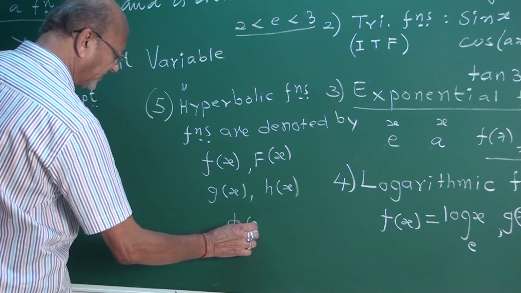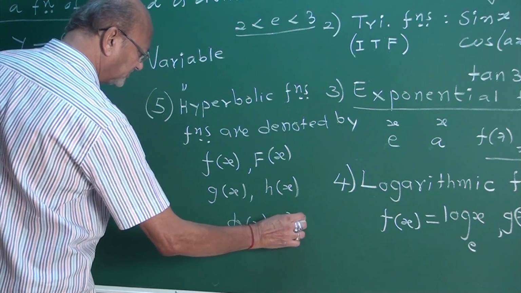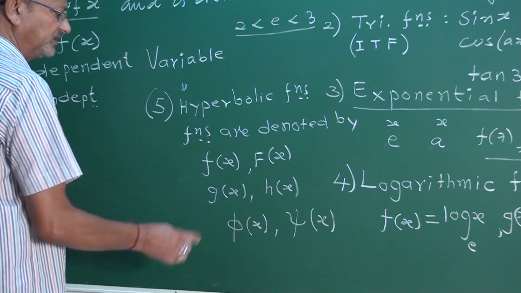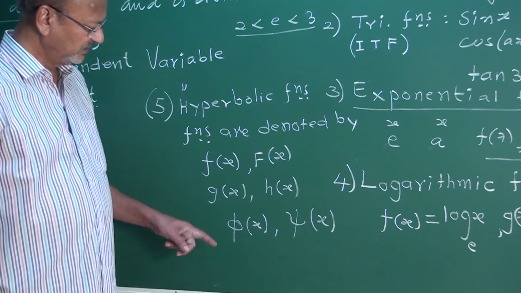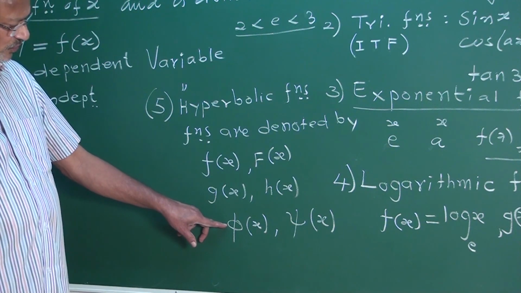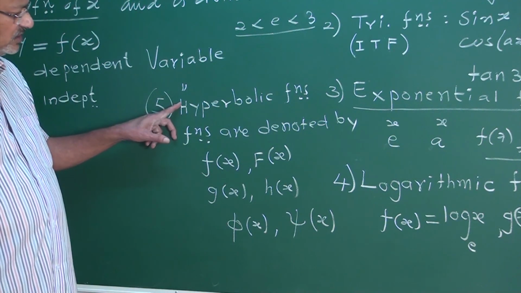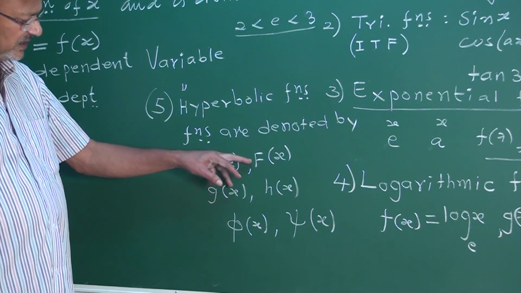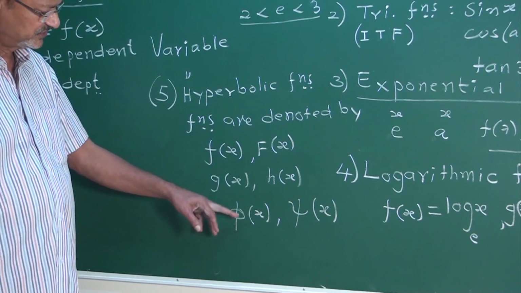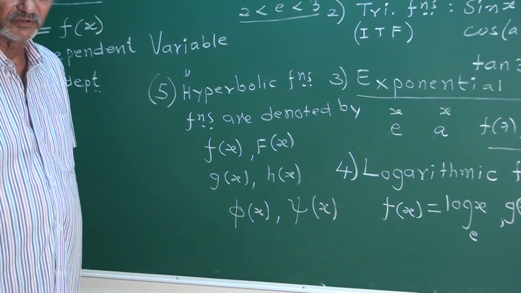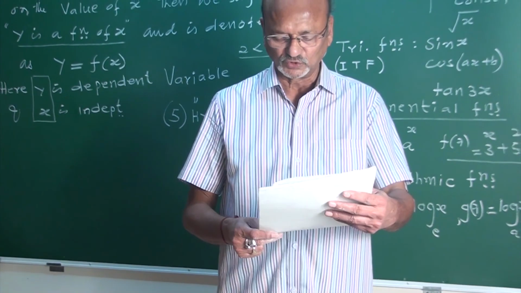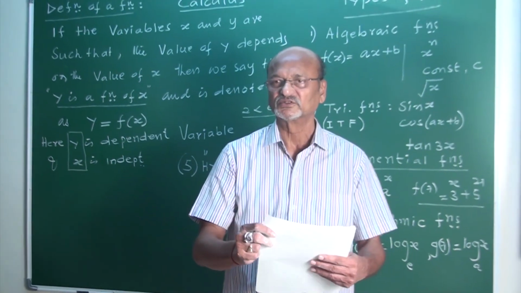If I give phi x in the beginning itself, at that time, what is it? We denote the functions by these symbols: f(x), capital F(x), g(x), h(x), phi x, psi x, like that, my friends. They denote functions. Yes, my friends.